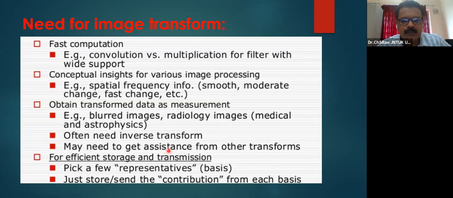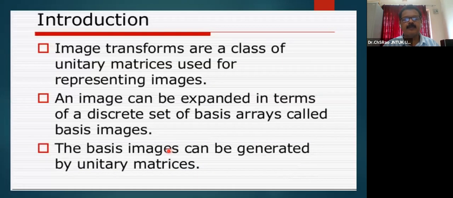That is, the astrophysics data and medical data that is collected mostly need pre-processing. We generally use a transform as a pre-processing tool sometimes. And the last but not least advantage is that it minimizes the storage space requirement.